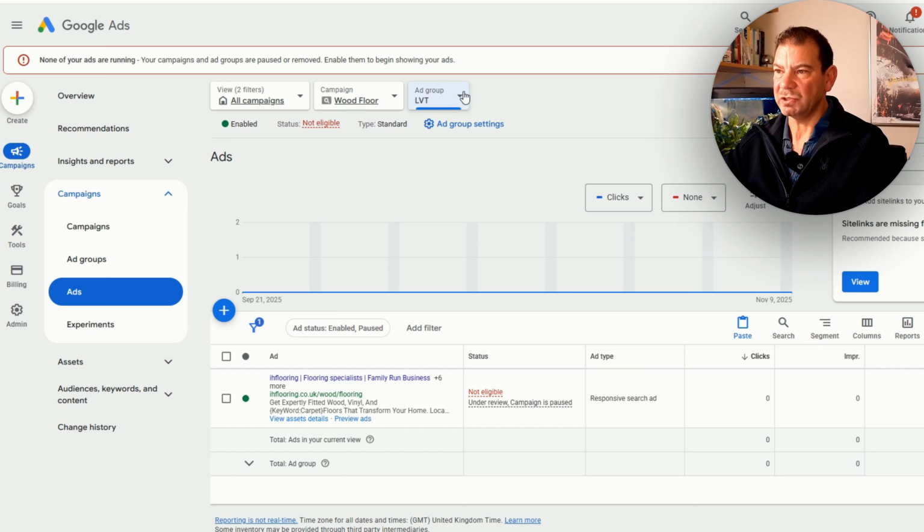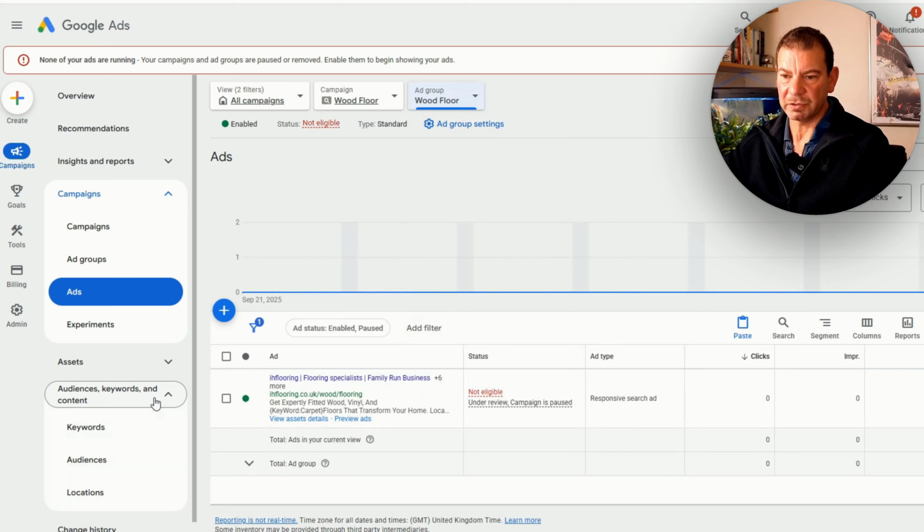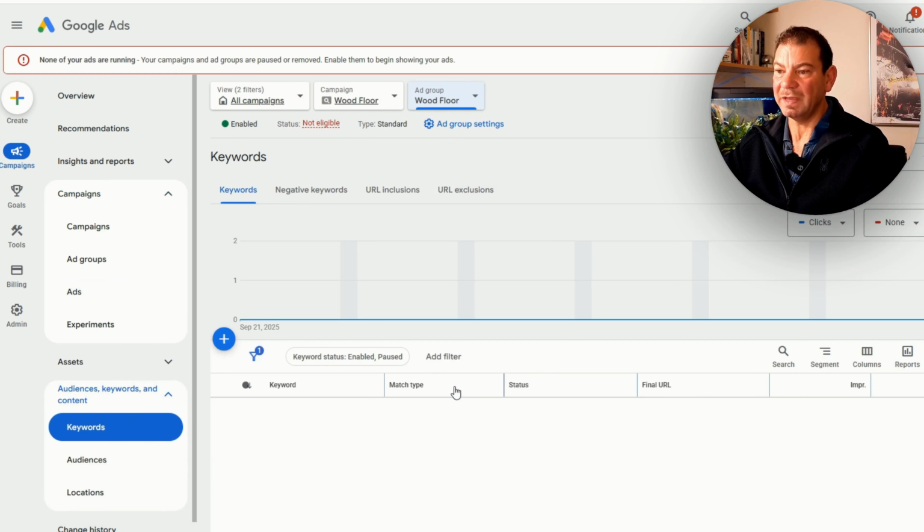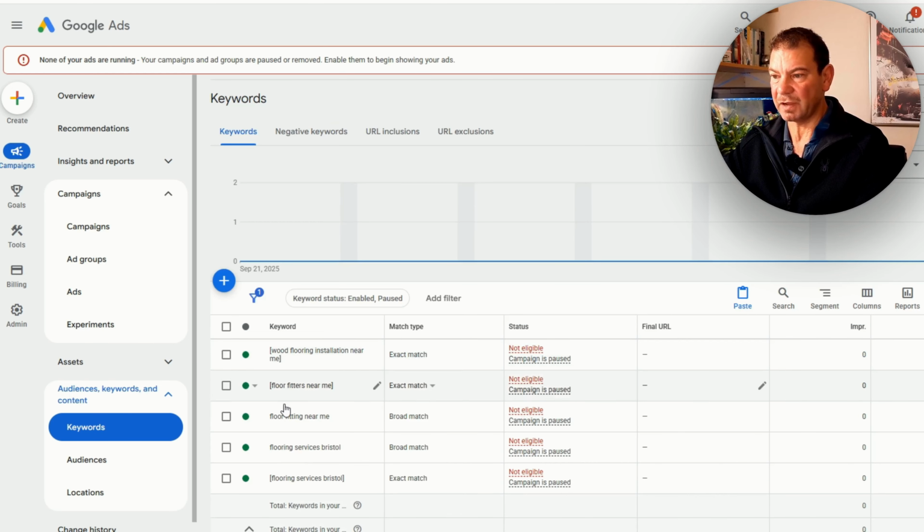I want to explain to you that if we're going to target, say, wood flooring for the keywords, what we want to do is make sure that the keywords that we're targeting are based on the ad group that we've just created. So for us, we've got a couple of broad terms, and then I've added in some exact.